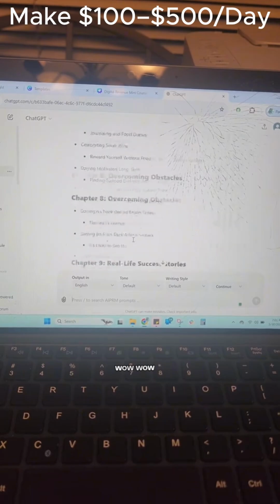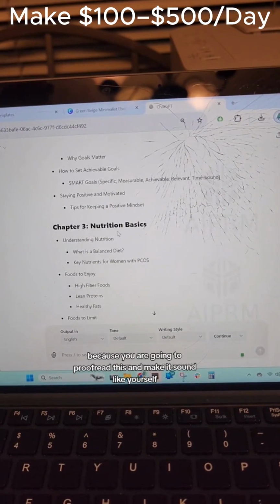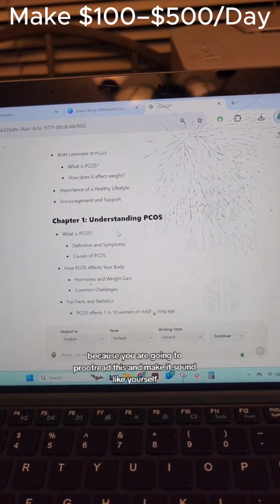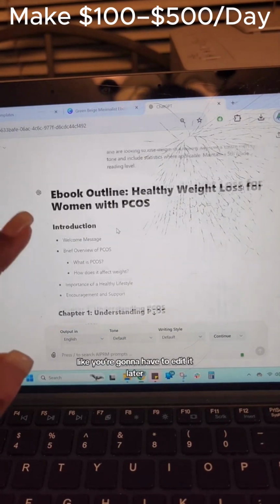Wow. All right. Make sure you're only creating something that you are knowledgeable about because you are going to proofread this and make it sound like yourself. You're not going to be just letting AI write everything for you. You're going to have to edit it later.